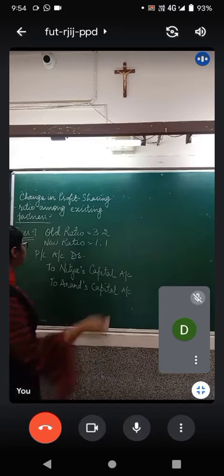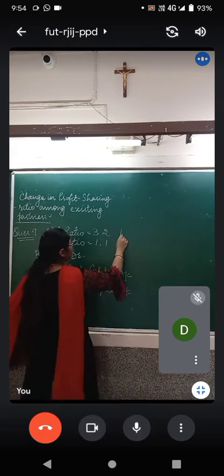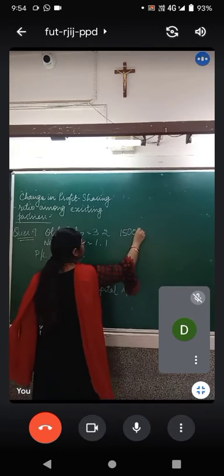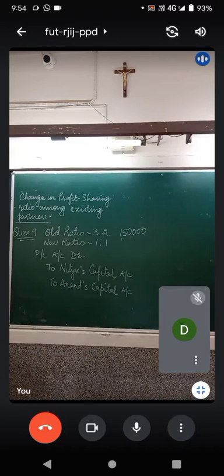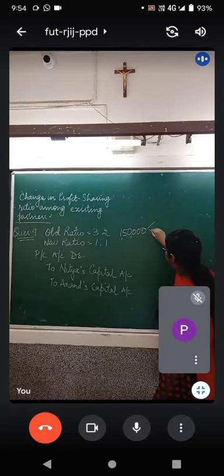Quickly tell me, how will you distribute this 1,50,000? Is the board properly visible? How will you distribute this 1,50,000? Which ratio will you follow? Come on. Ma'am, old ratio. Very nice. We will distribute the profits and loss to Nitya and Anand in their old profit sharing ratio.